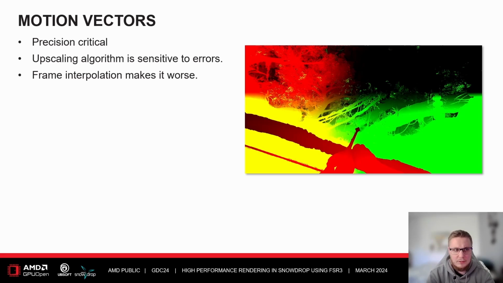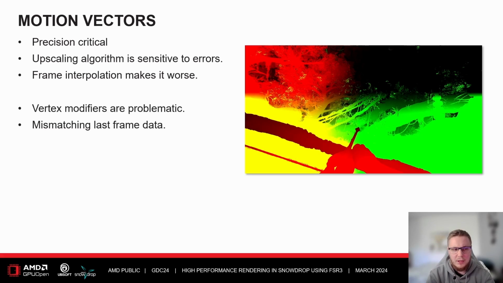Okay, so let's dive into some details about the motion vectors specifically. Motion vectors are precision critical. The upscaling algorithm is sensitive to errors. If you have any errors in your output, the frame interpolation on top of it would make everything worse.